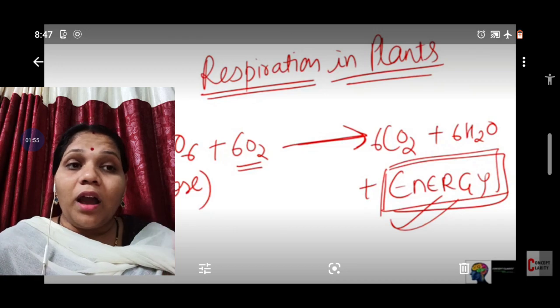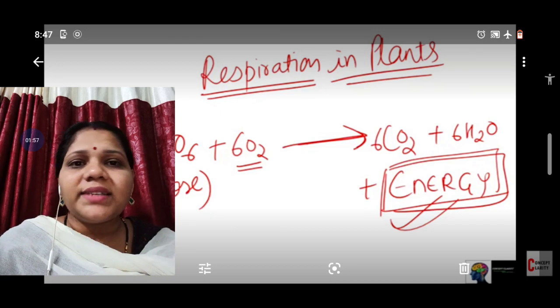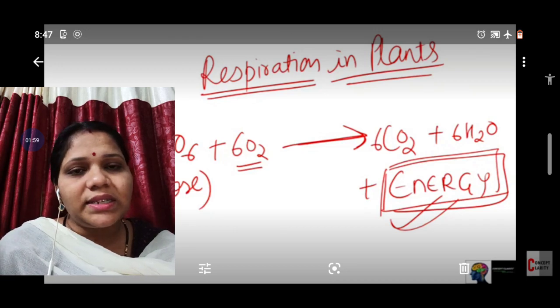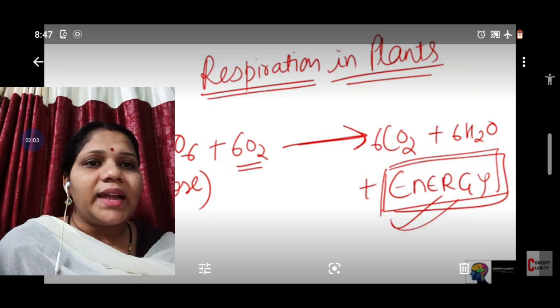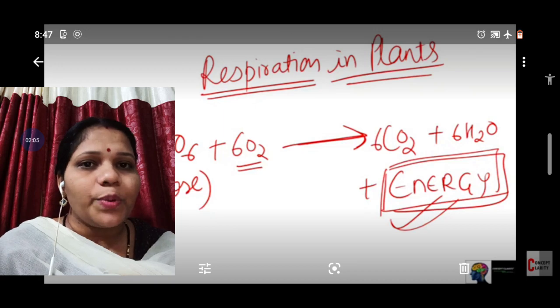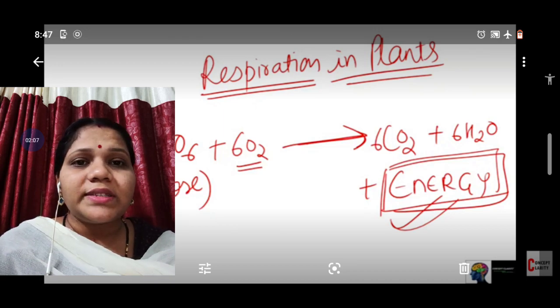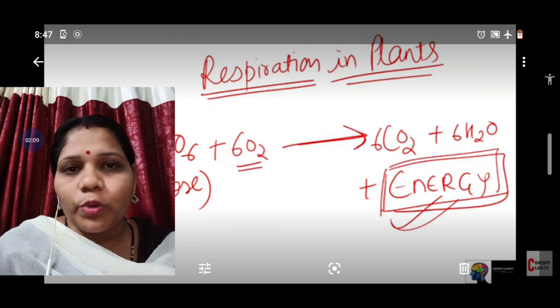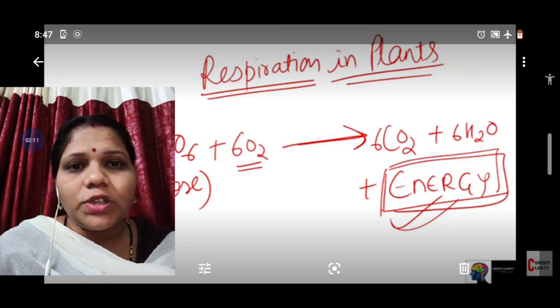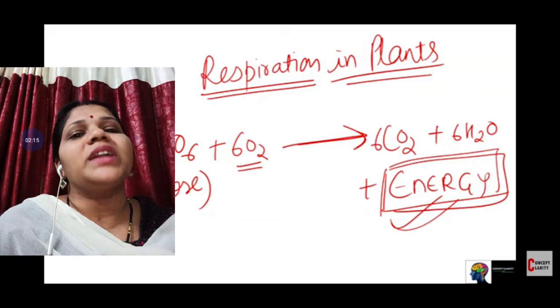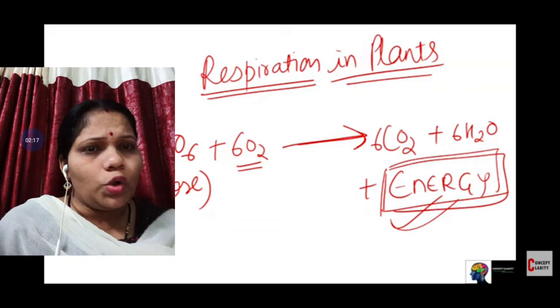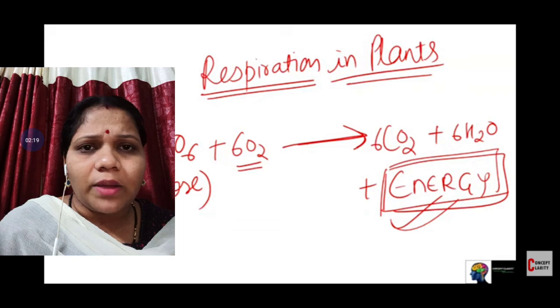And along with energy, carbon dioxide and water are also released as waste products. So we can say that respiration is an oxidative process, an exothermic process, as well as a catabolic process. What do you mean by a catabolic process? Catabolic means breakdown of food. Obviously here food is broken down.